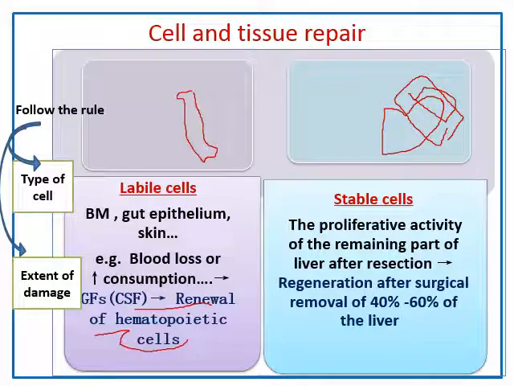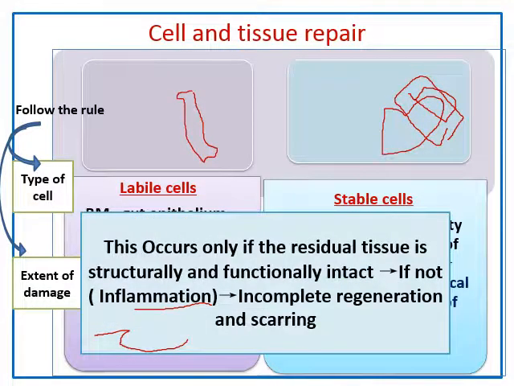Again, there is proliferative activity of the remaining part of the liver after resection, so there is regeneration after surgical removal of up to 60% of the liver, without scarring, because there is no affection of the extracellular matrix. Well, I have to emphasize that this occurs only if the residual tissue is structurally and functionally intact. There is no affection of the basement membrane or extracellular matrix, as occurs in inflammation. So, if inflammation occurs, there is incomplete regeneration plus scarring.